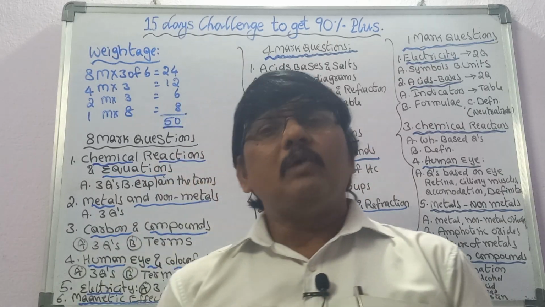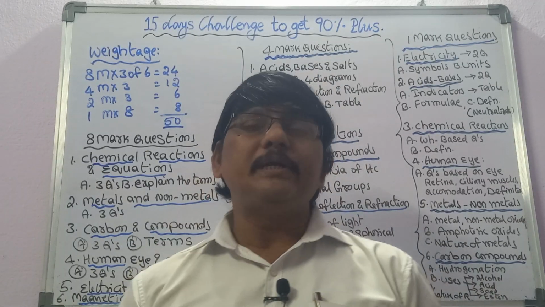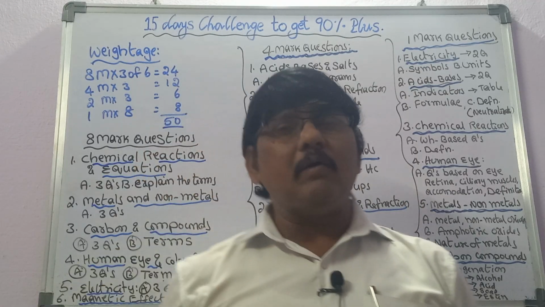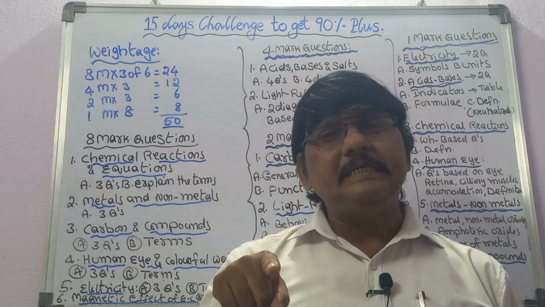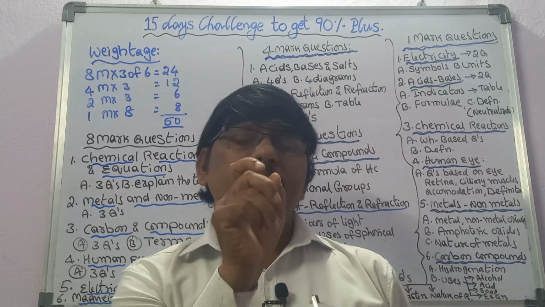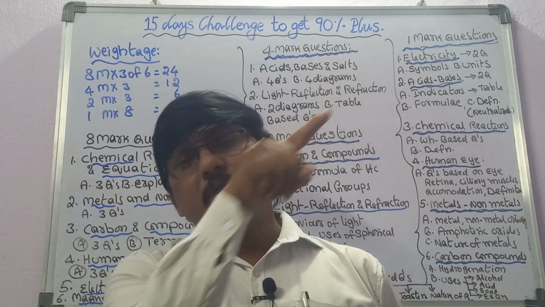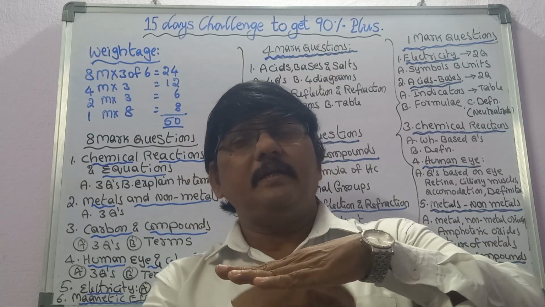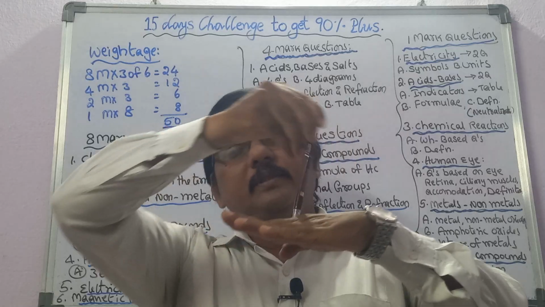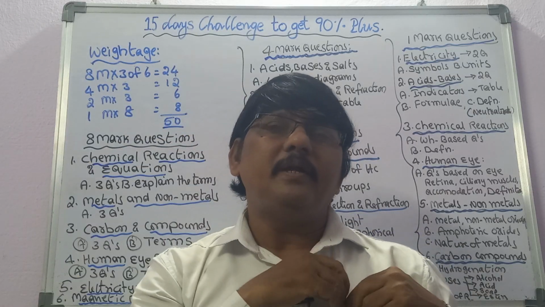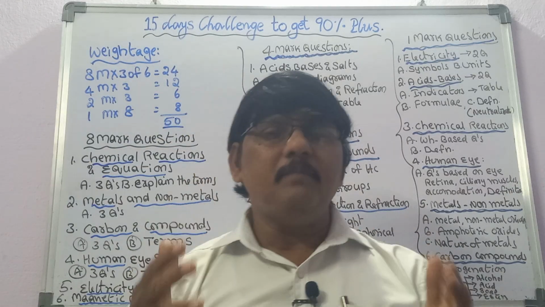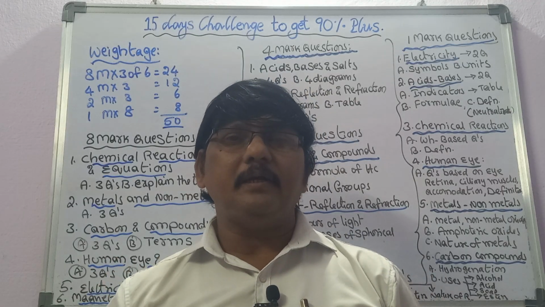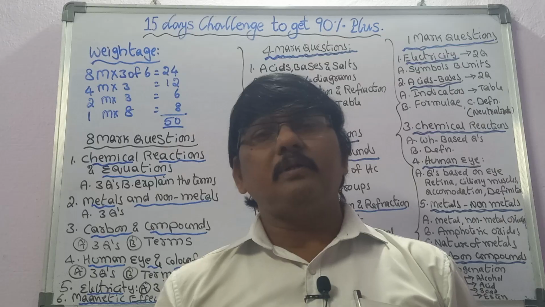The question is, if light is traveling from one medium to another medium, this is the most important one. If the light is traveling obliquely, oblique means it makes a certain angle other than 90 degrees with the incident surface. For example, if the ray is coming like this, we say that is oblique. This is a perpendicular. If the ray travels obliquely from a rarer medium to a denser medium, in which way will the refracted ray move, towards the normal or away from the normal, and why?